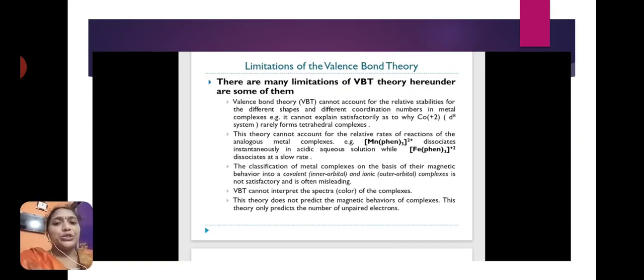This is about today's session. Two theories we have discussed: Werner's theory and valence bond theory. For Werner's theory, what the postulates are and some examples we have discussed. Next, valence bond theory: the postulates, some of the applications, and the limitations of valence bond theory we have discussed, and the defects of Werner's theory were also discussed.